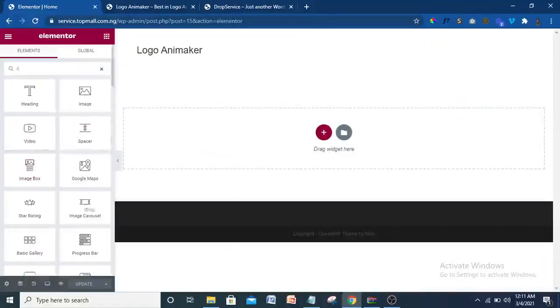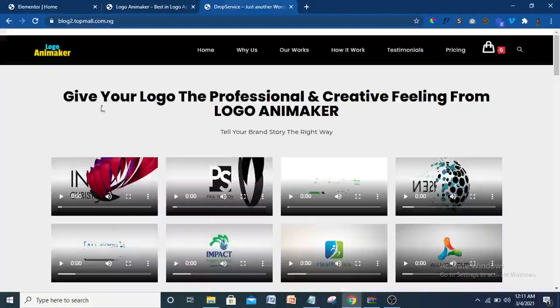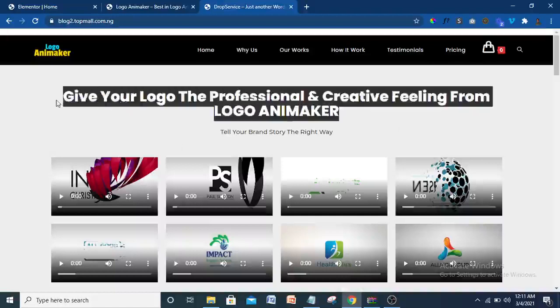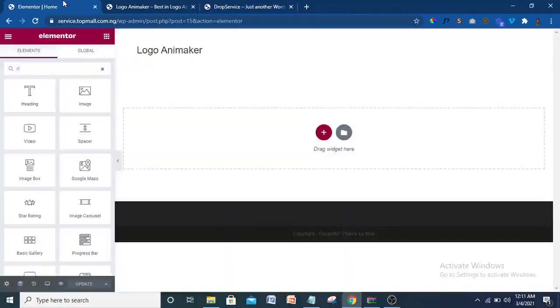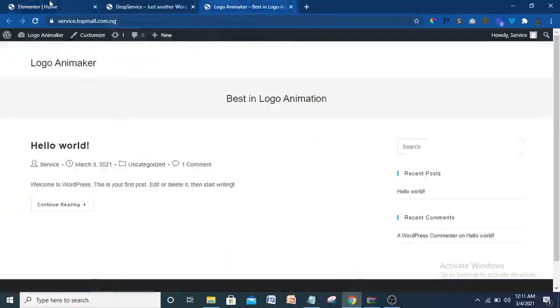So as we begin to create, you get familiar with every one of these elements here. The first thing we need is this text here. Elementor is just drag and drop. That's all. I'm just going to copy this, then come to Elementor. Let me move this tab here, so come to Elementor.